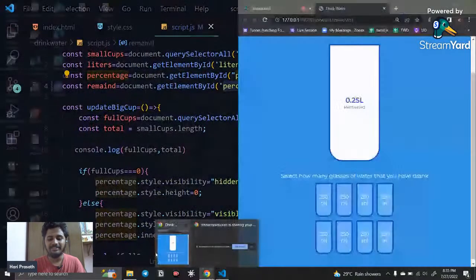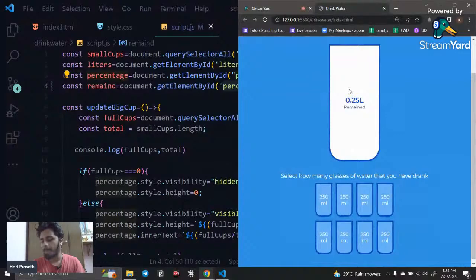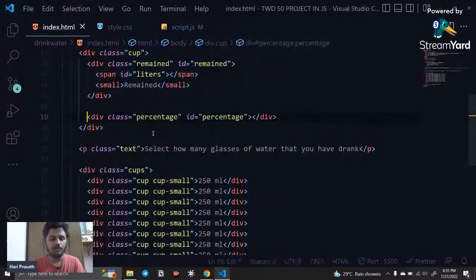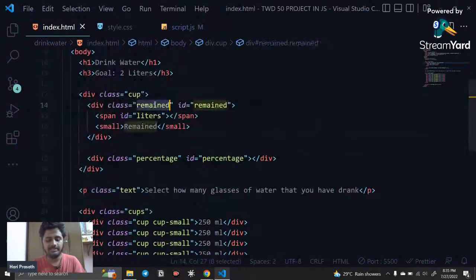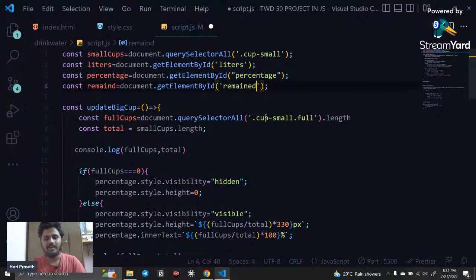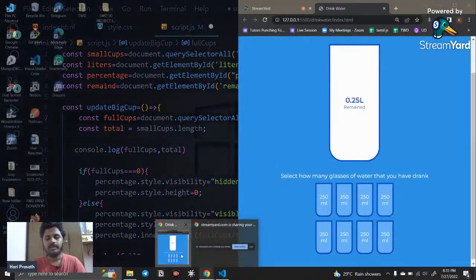Because we don't fetch this remaining div. Instead we fetch this. Okay, so that is the error that happened. So what we can do, we just copy this remaining div and paste it here. Now it will be fine. If I paste it here, it means now the code is fine. You can go and check the code.